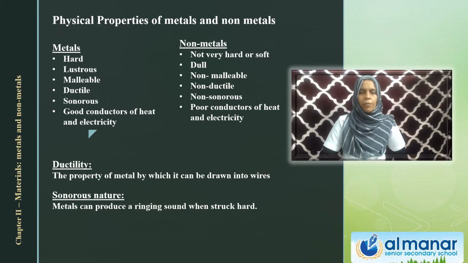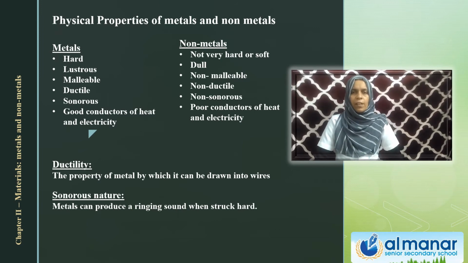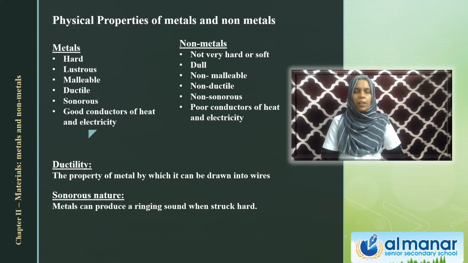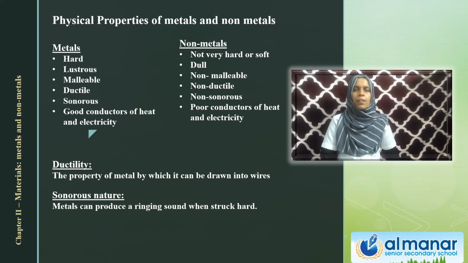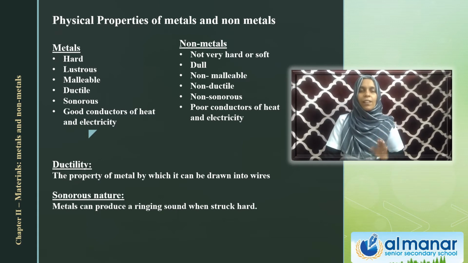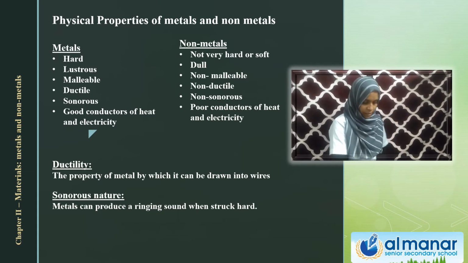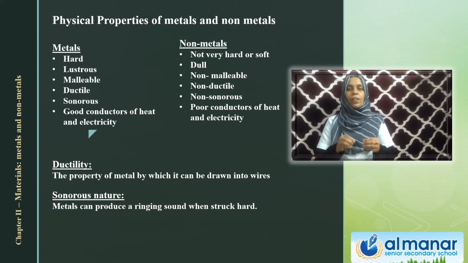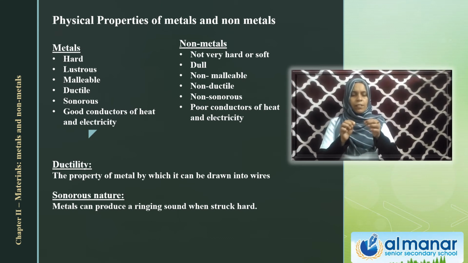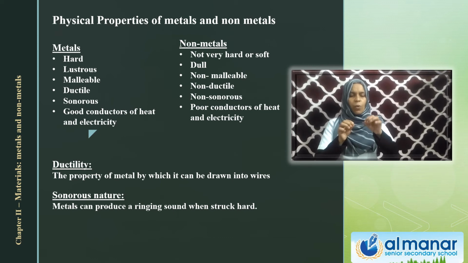So this is about the physical properties. Based on all these physical properties, the materials in nature can be classified into two types. One is metals and the other is non-metals. Once again, starting from the first, metals are... and one more thing I forgot to say: you can see copper wires are used in electric circuits, isn't it? And see, copper is drawn into thin wires.